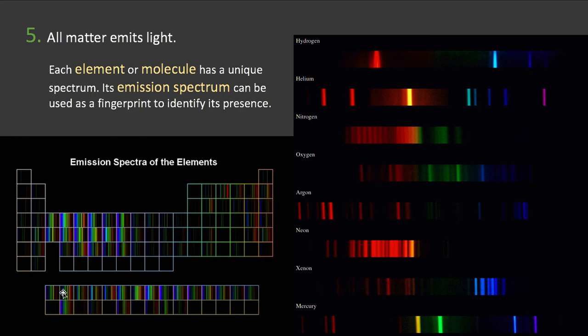And so here's a periodic table to sort of hammer home this idea. This is a periodic table with no element names, but just their spectra shown, indicating that every element is different. And the same would be true for molecules. I don't have any molecules on this slide, but molecules would have their own unique emission spectrum. And so astronomers can identify elements and molecules whenever they can get the light to be recorded.